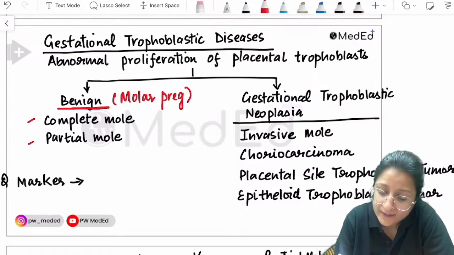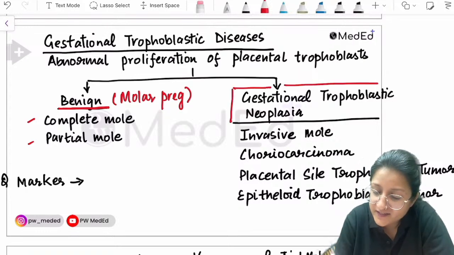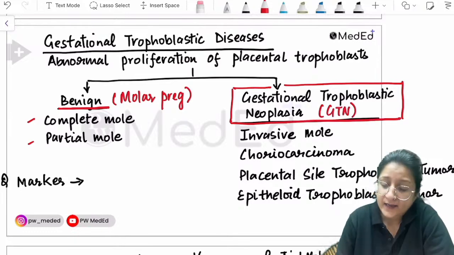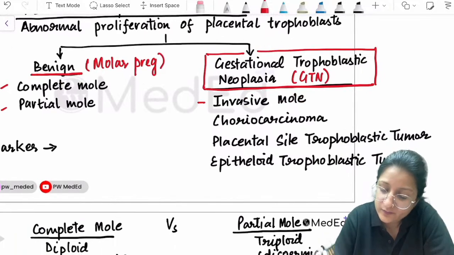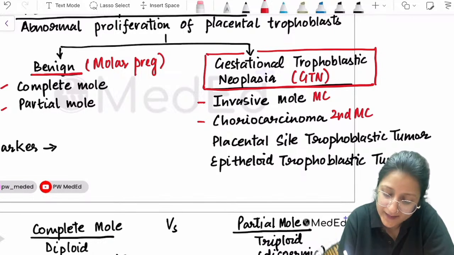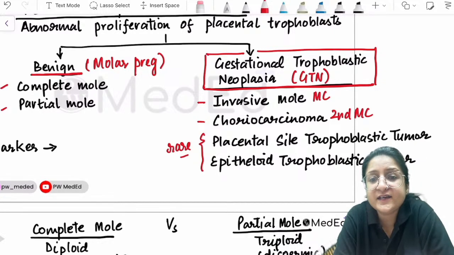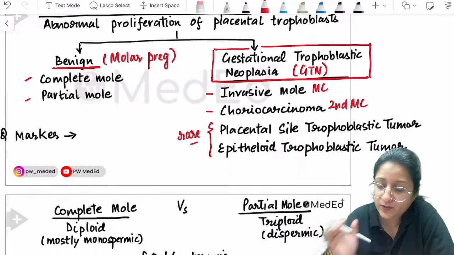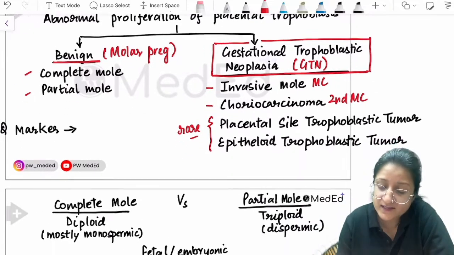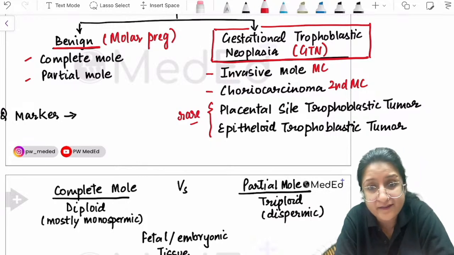The malignant forms are called gestational trophoblastic neoplasia or GTN. GTN includes invasive mole, that is most common, choriocarcinoma, that is second most common, and these two are extremely rare: placental site trophoblastic tumor and epithelioid trophoblastic tumor.